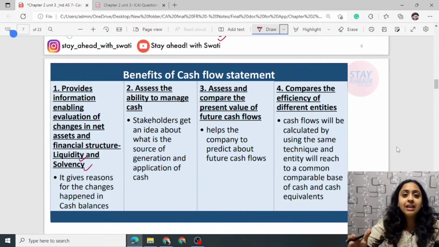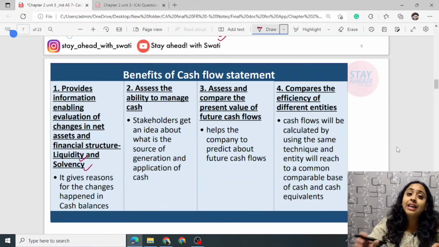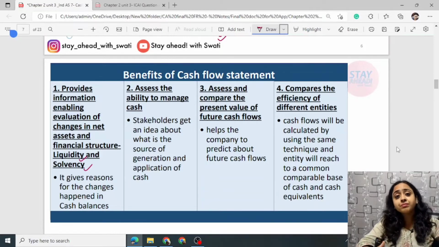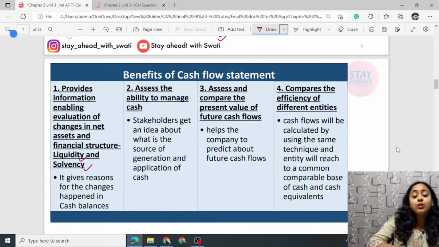But on the other hand, your cash flow position might be very weak. You are not able to encash it on time. There is surplus need of working capital. Every time you need to source it out, you need to take it from other businesses or from banks and all. So this tells you the current cash position of the entity.